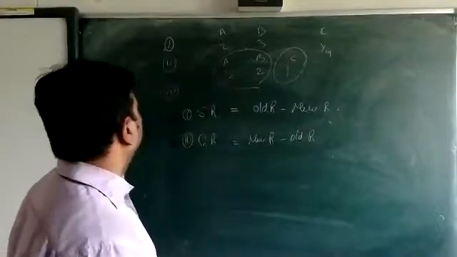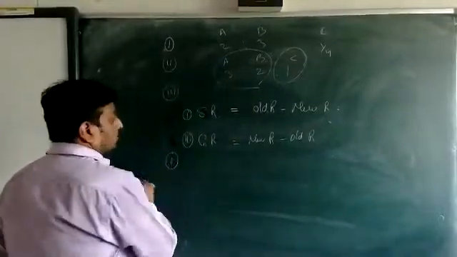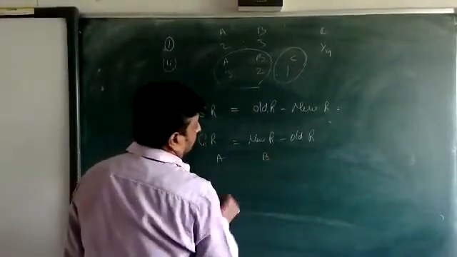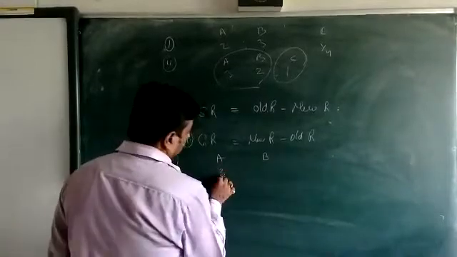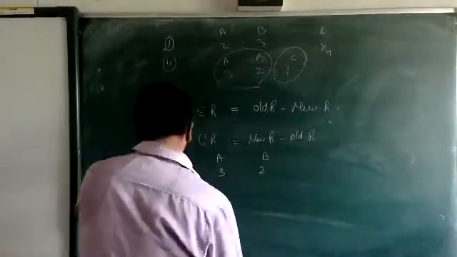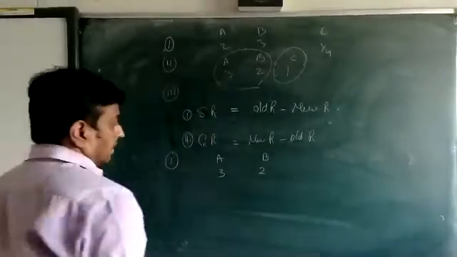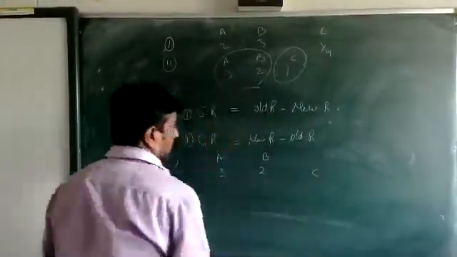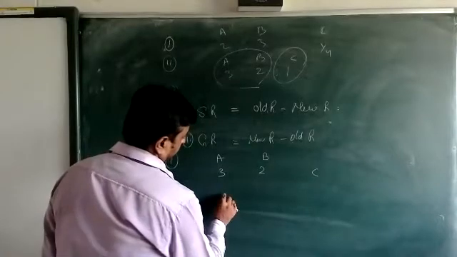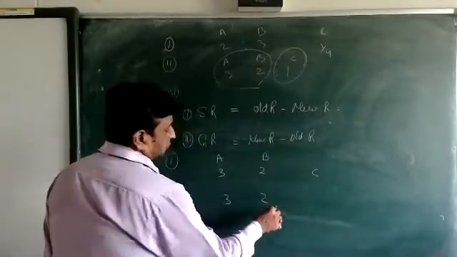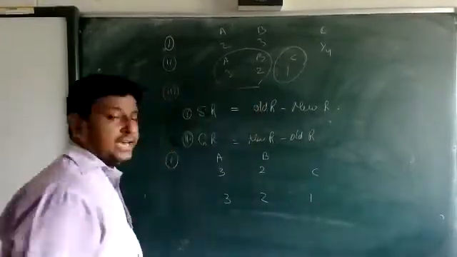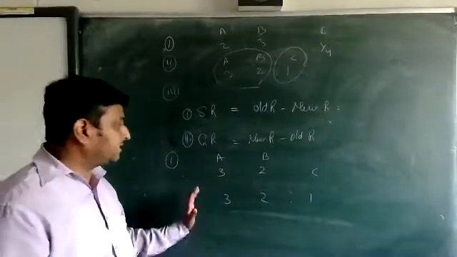Just I am taking one question. First, maybe A and B are partners, 3:2 is the ratio. Okay, C is admitted, and the new ratio is 3:2:1. Okay, now we are going to calculate the sacrificing ratio.